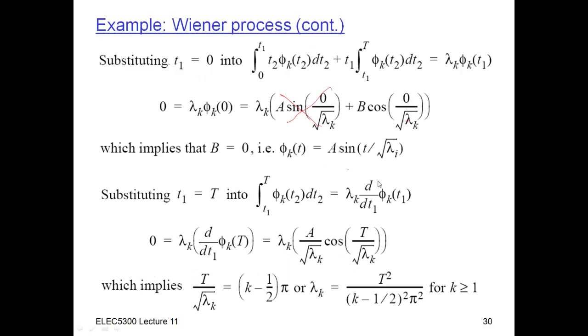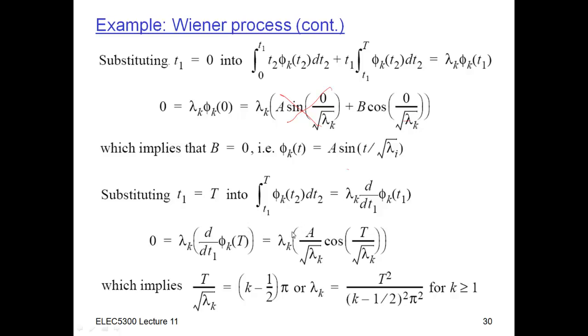So I'm going to substitute t1 into here. Just like I said, when I substitute t1 equal to t here, this integral disappears, because I'm integrating over an interval of length 0, and so I get this times the derivative of the basis function is equal to 0.